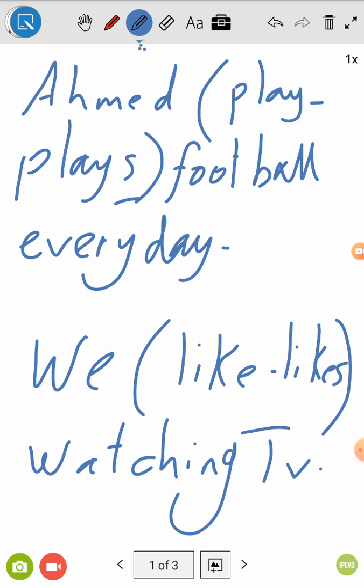And also when we talk about the agreement with the plural subject, whether it's noun or pronoun. In this case, we have we. We is a plural pronoun. That's why the verb should be like or likes. Yes, the answer, yes. That's what you said. Like, not likes. Why? Because we is plural.